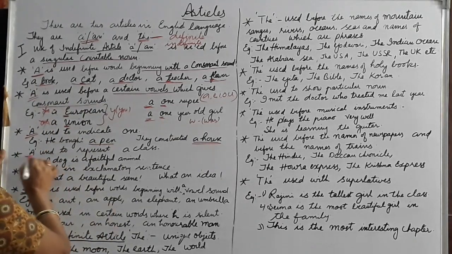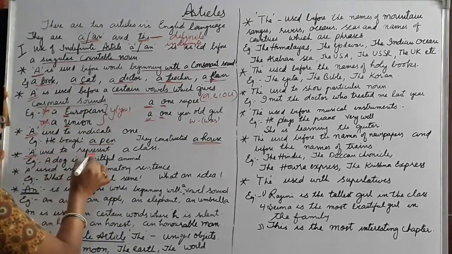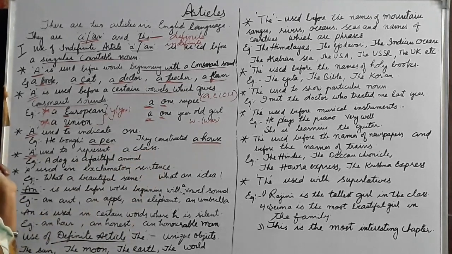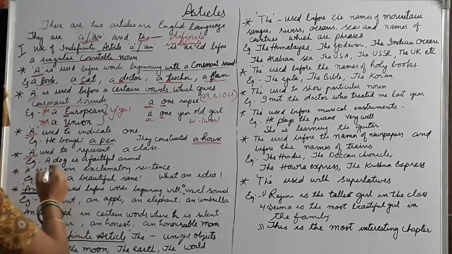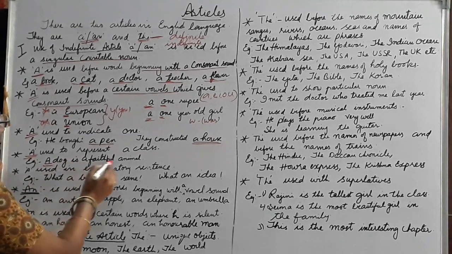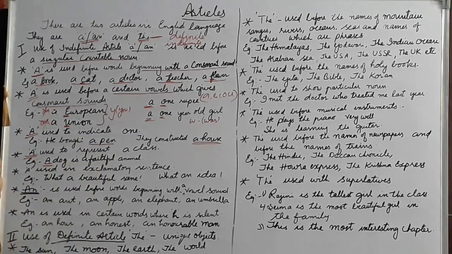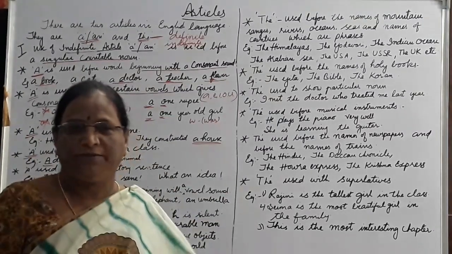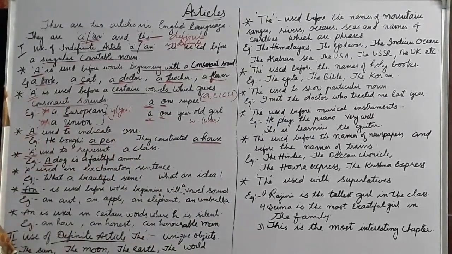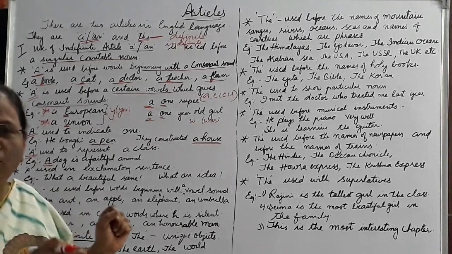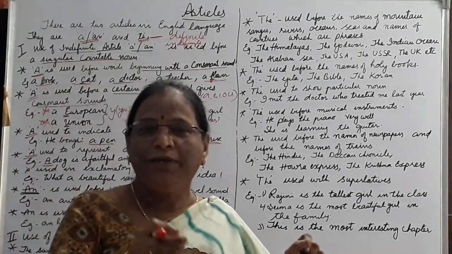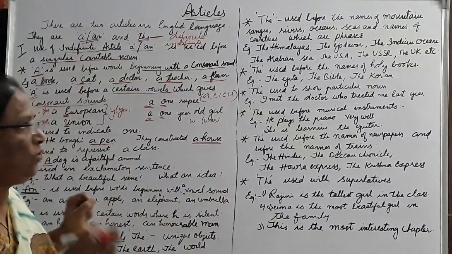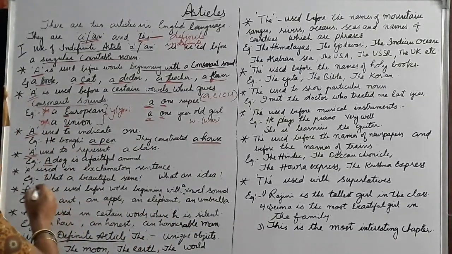And next, a is also used to represent a class, the whole class. For example, if we are talking about a dog here, you see, a dog is a faithful animal. A dog is a faithful animal means not one dog. We are talking about all the dogs, that class. For example, a cow is a sacred animal in India. That means not one cow, all the cows.